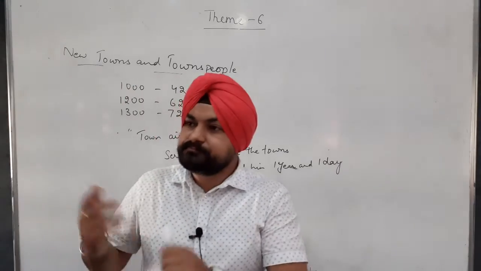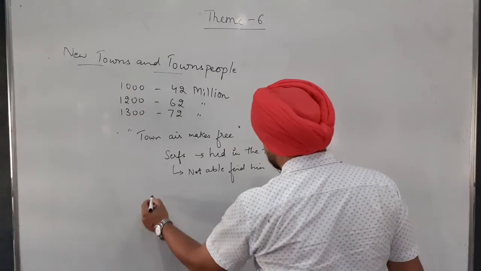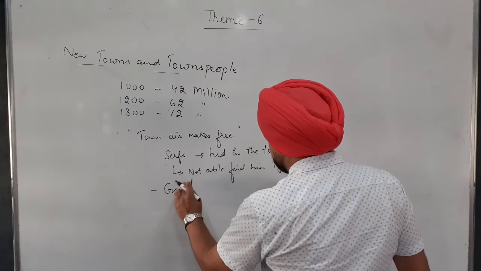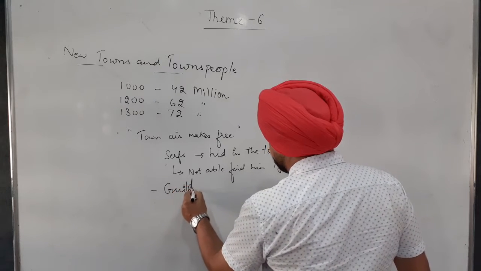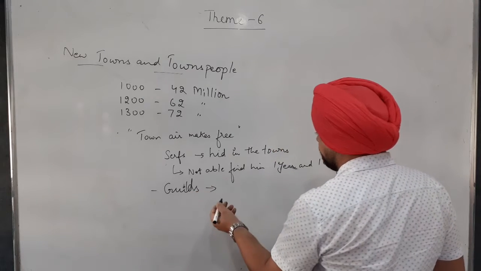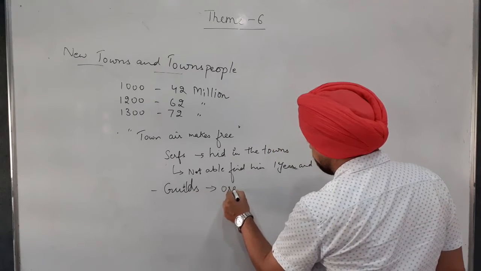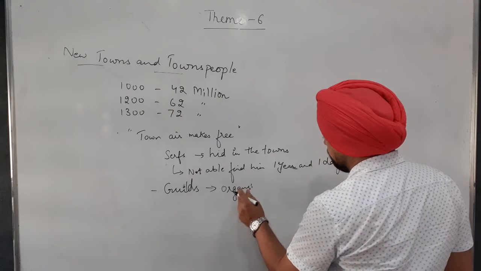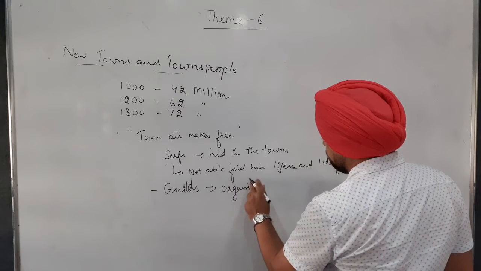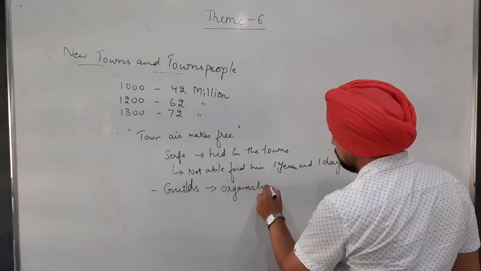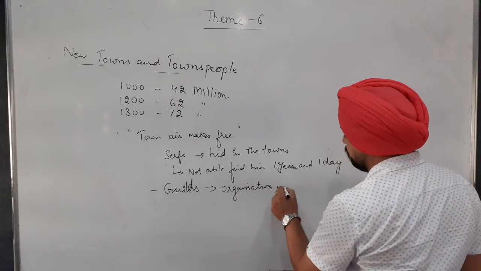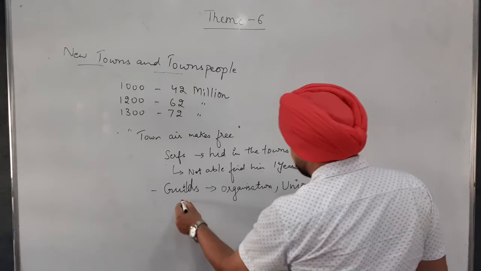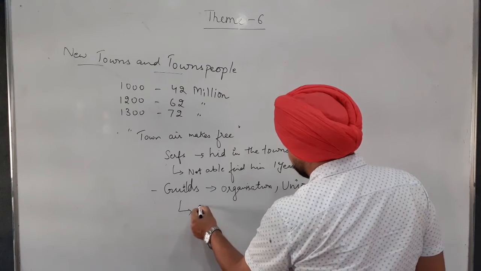Now, in the towns, there is a guild. This word guild is used for a lot of things. It can be called an organization of traders, or we can call it a union. These guilds used to meet at a guild hall.